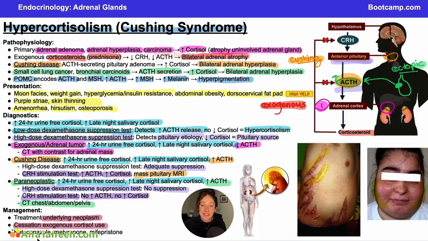And then finally, there's several drugs we can use to reduce either ACTH or cortisol levels. Ketoconazole can reduce ACTH secretion as well as cortisol levels. Metirapone and mifepristone have also been known to reduce cortisol levels.